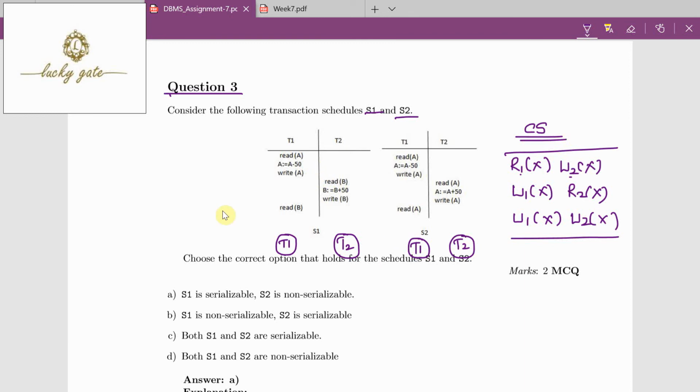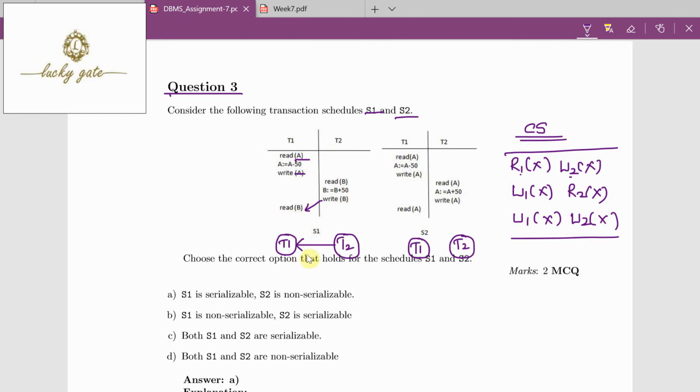If any conflict operation is there, you have to draw an edge between the transactions. Now here you look, read A, this is the operation you have to verify with operations of T2. Now this is A, this is B, operations of different data will not be conflicts. This is write A, again this is B, not a conflict. And this is write B, this is read B, it is a conflict from transaction 2 to transaction 1.